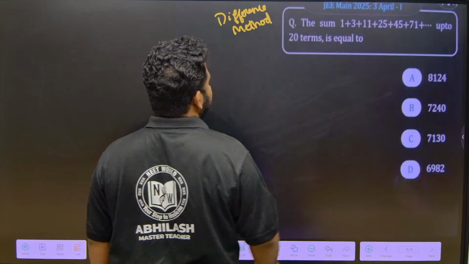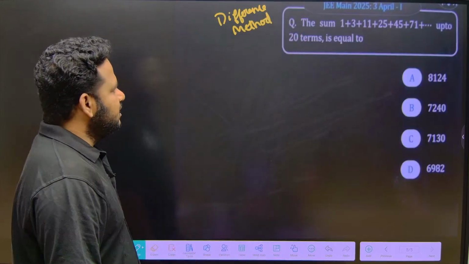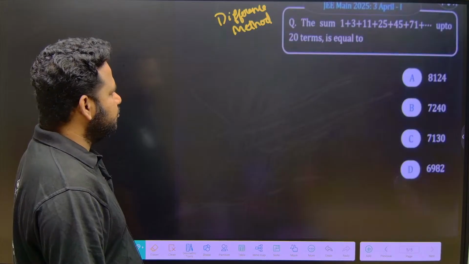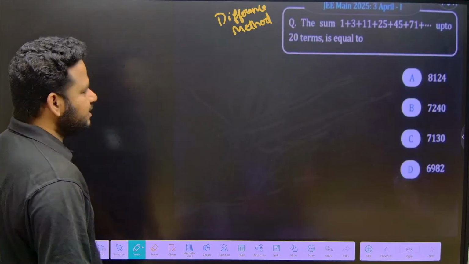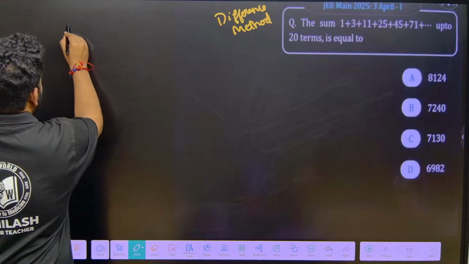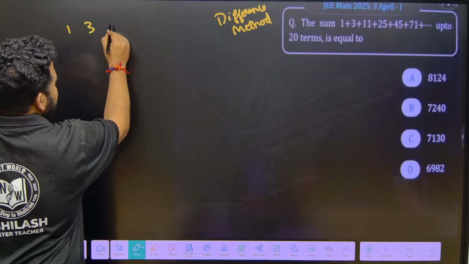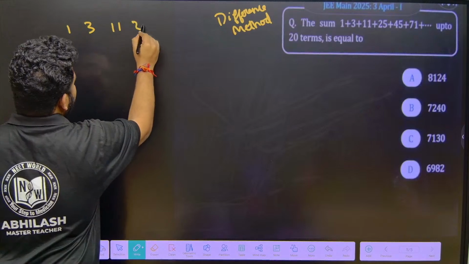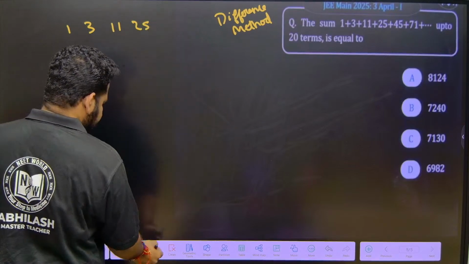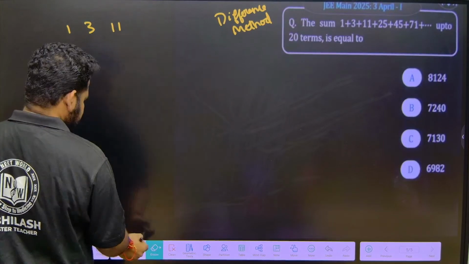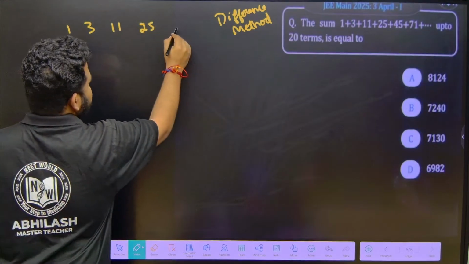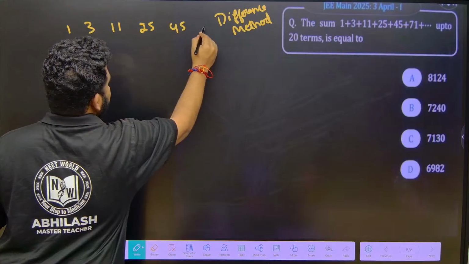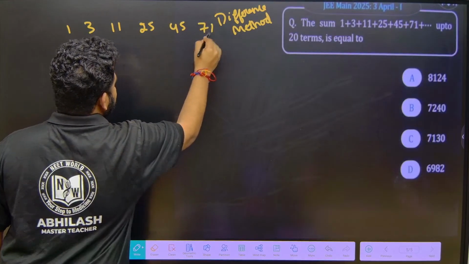So the sum 1, 3, 11, 25, 45, 71 up to 20 terms is. They are asking the sum up to 20 terms. First let us write down the terms. What is it that they have given? 1, 3, 11, 25, 45, and then 71. So what is the difference between them? We have to find out.